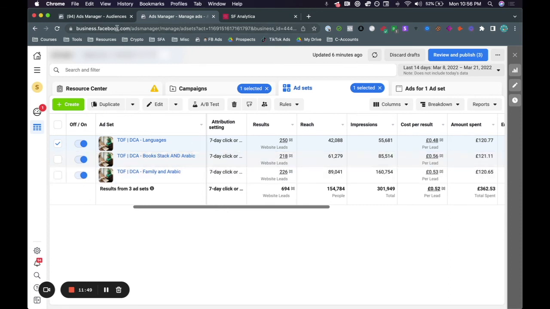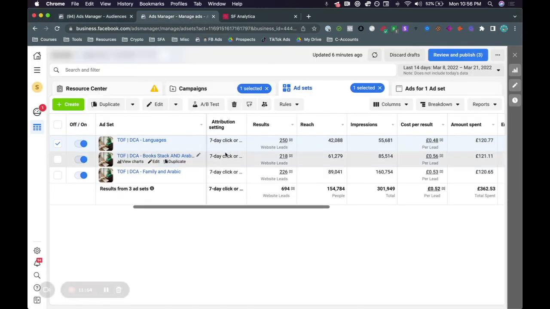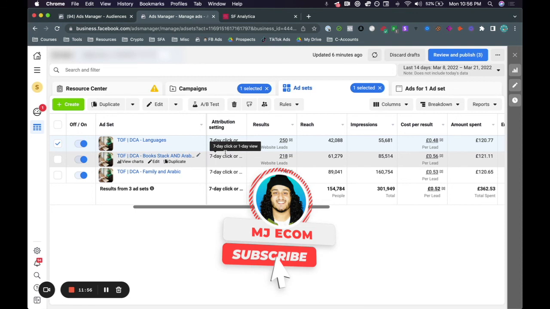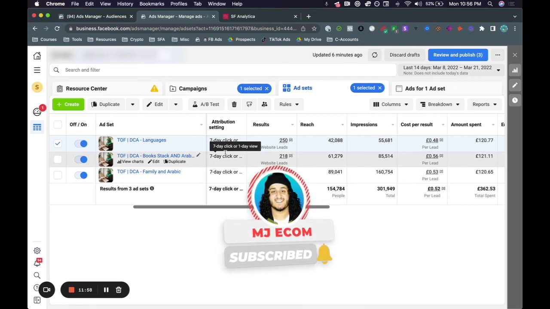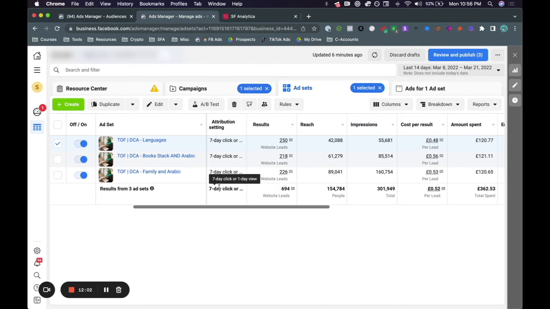Again, believe it or not, I was actually really devastated when I saw they took away all these detailed targeting options, but because we adapted this new approach that agency owners that I know that are doing 6, 7, 8 figures a month are adapting, which is going broad but still specific, thank God, because again, they've generated us these amazing results. I can tell you guys right now that this client, I think they made about $8,000 to $10,000 within the last 14 days, and they've literally spent no more than $360 on ad spend.